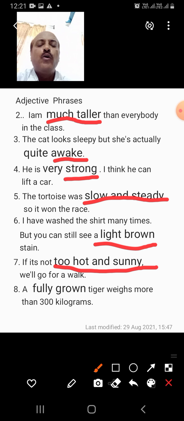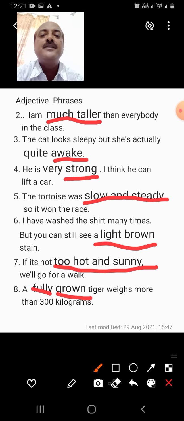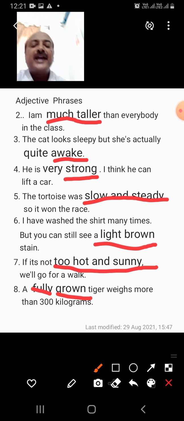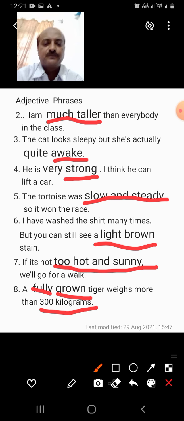A full grown, fully grown tiger weighs more than 300 kilograms. Grown is the adjective, fully grown is the adjective phrase. So all these words that are highlighted are adjective phrases that make the reading more interesting.